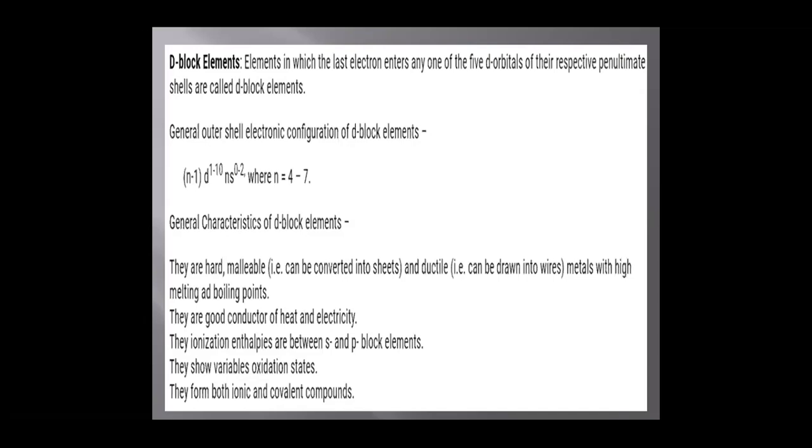They have ionization enthalpies between those of S and P block elements. They can show variable oxidation states. They can form both ionic as well as covalent compounds. Most of the D block elements can be used as catalysts in many chemical reactions. They can also form interstitial compounds.